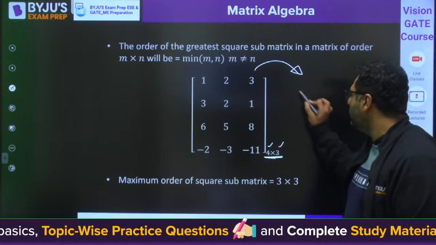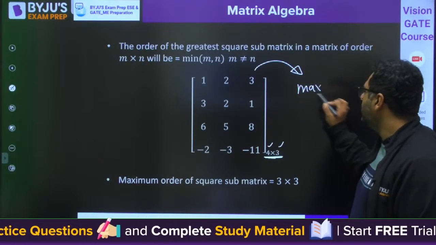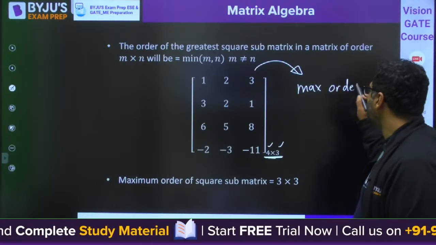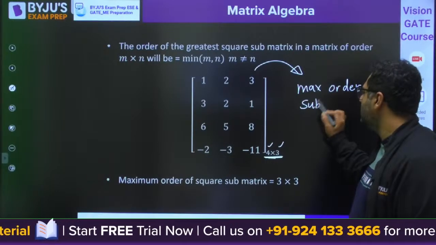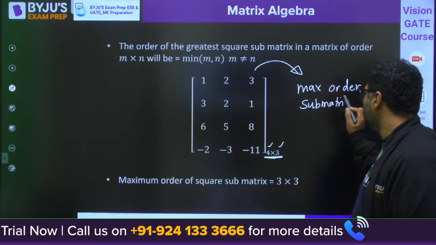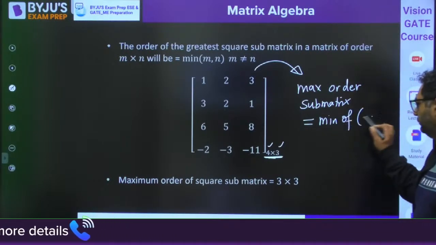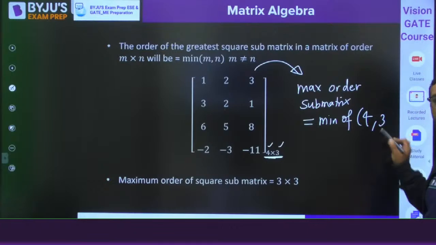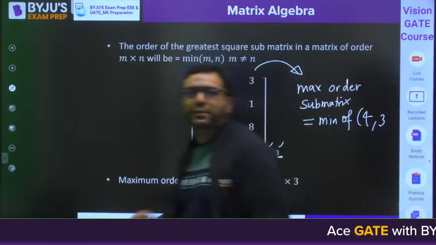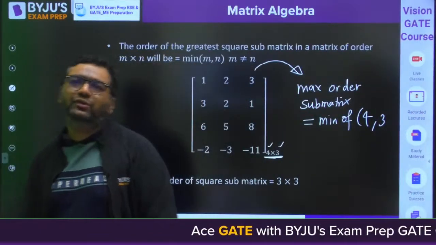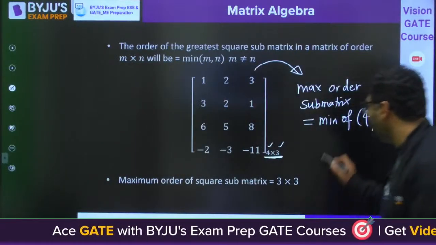I already told you the maximum order submatrix which is possible here is going to be the minimum of 4 and 3. So what will be your answer? Obviously the minimum of 4 and 3 is going to be 3. So you would be saying that 3 cross 3.